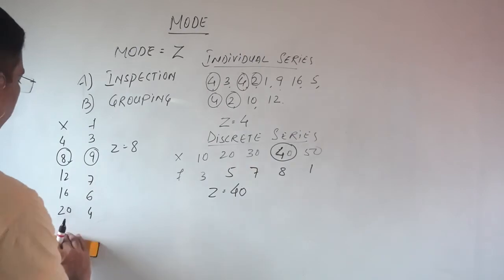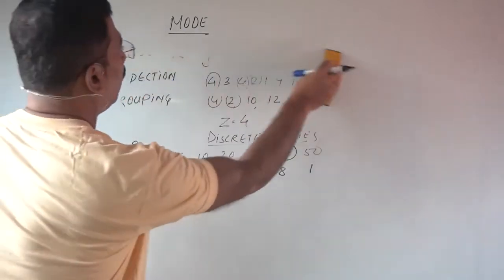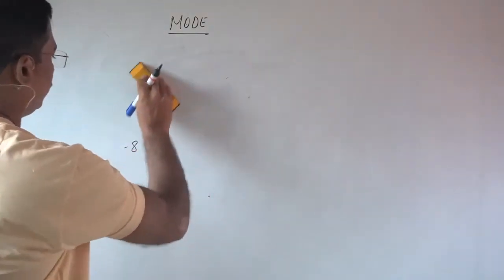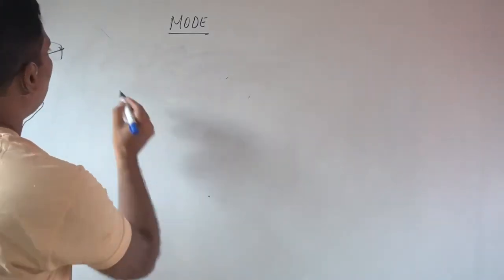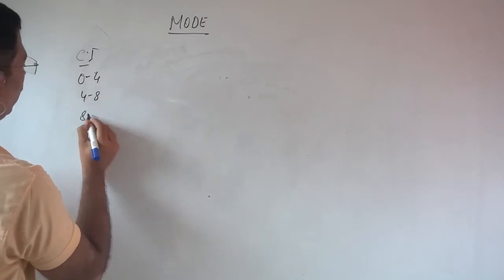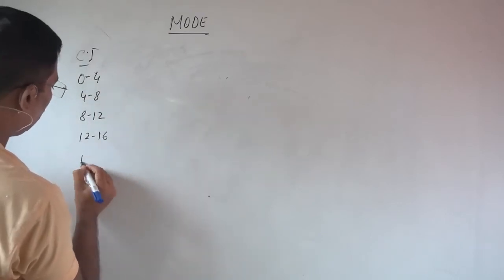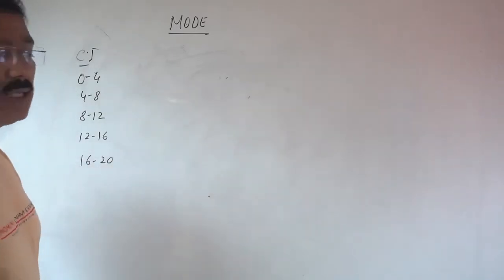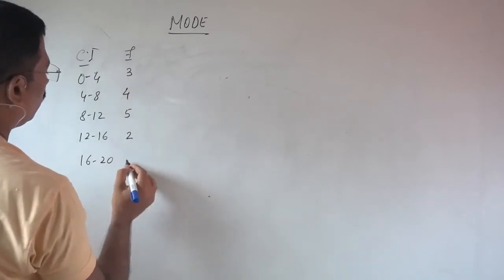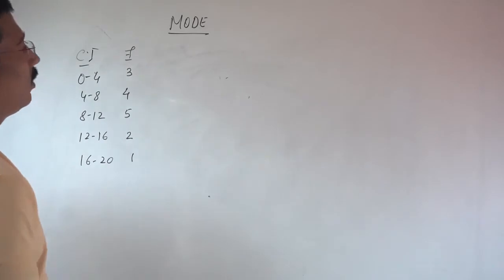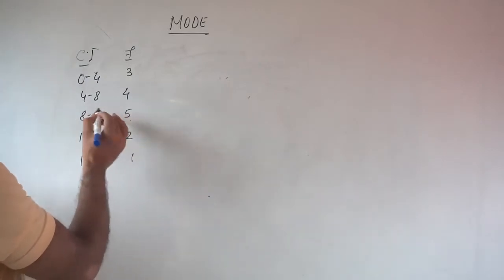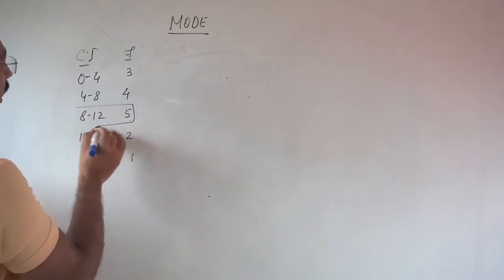Now the next thing is the mode in continuous series. Like class intervals 0 to 4, 4 to 8, 8 to 12, 12 to 16, and 16 to 20, and the frequency is 3, 4, 5, 2, 1. Now, which is the highest frequency? Yeah, 5. So this is our modal class.